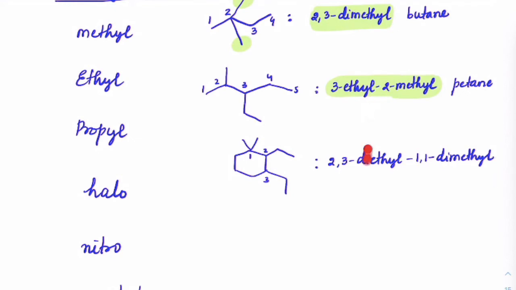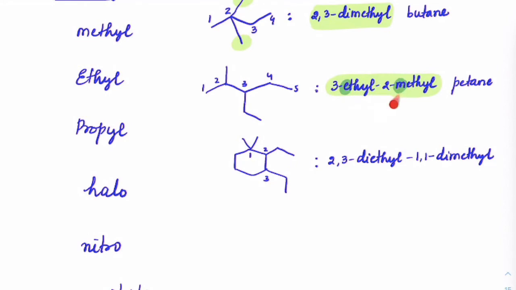But observe these last two cases which I have written. There are two important things you must understand. While writing this, I have written ethyl first and methyl after, not giving preference to the numbering. So what does this mean? Here the alphabetical order is very, very important. For alkyls, you will always go with the alphabetical order. So between E and M, E comes first. So that's why you have to write the ethyl group first and the methyl group next. This is the first learning you must know, that it is written on the basis of alphabetical precedence.